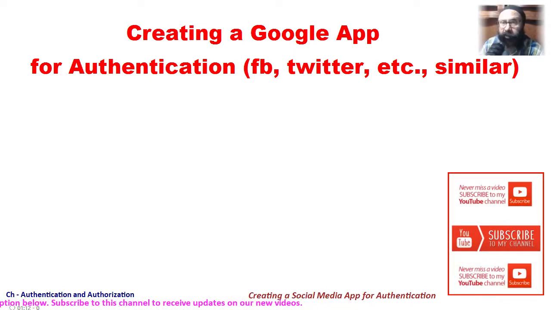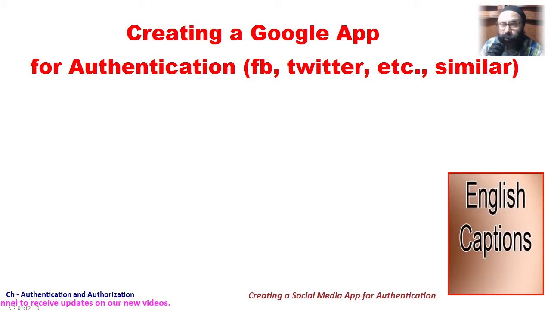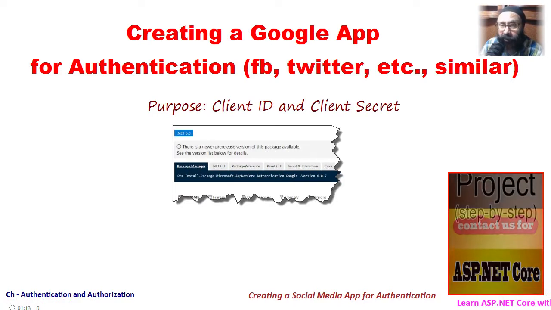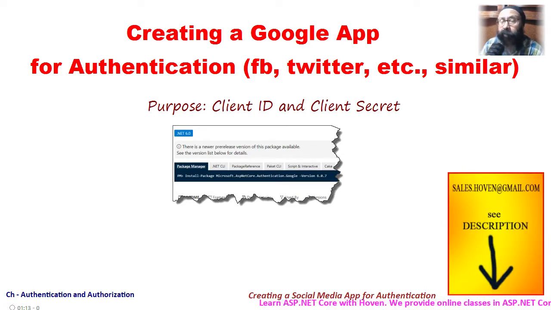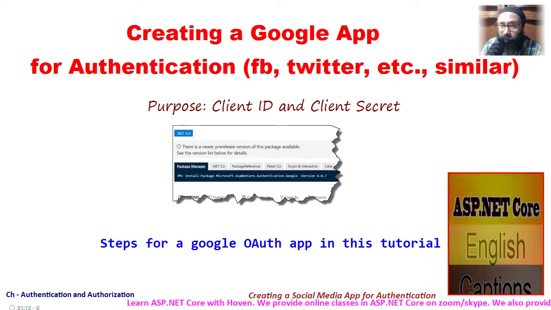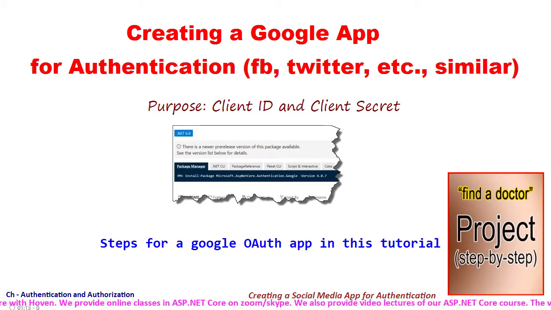Social media based authentication requires us to create an OAuth app on a social media platform such as Google, Facebook, Twitter, GitHub. This app provides us a client ID and a client secret key for use in various classes that provide social media integration. In this tutorial, we have a walkthrough for creating an OAuth app on the Google Cloud Console. Steps for other social media are similar, so you can take them as an exercise.